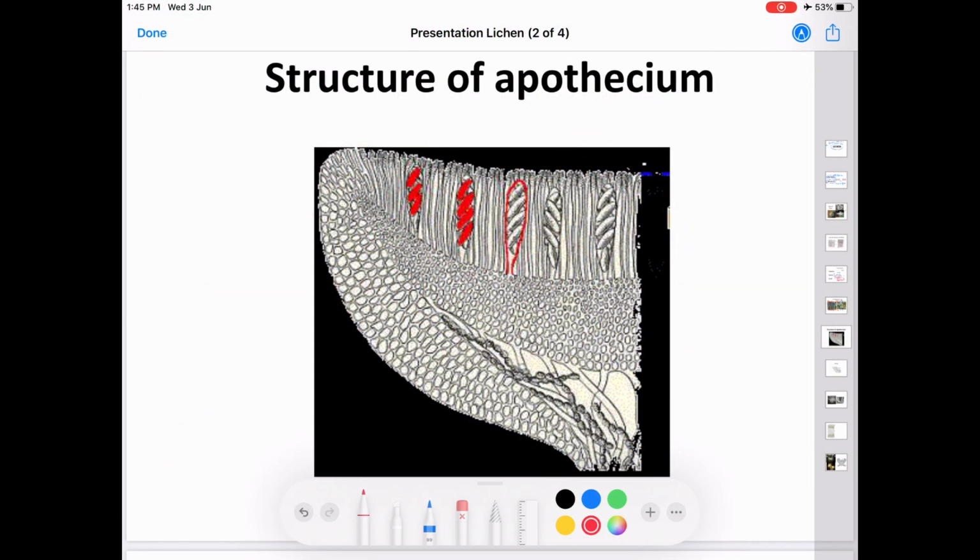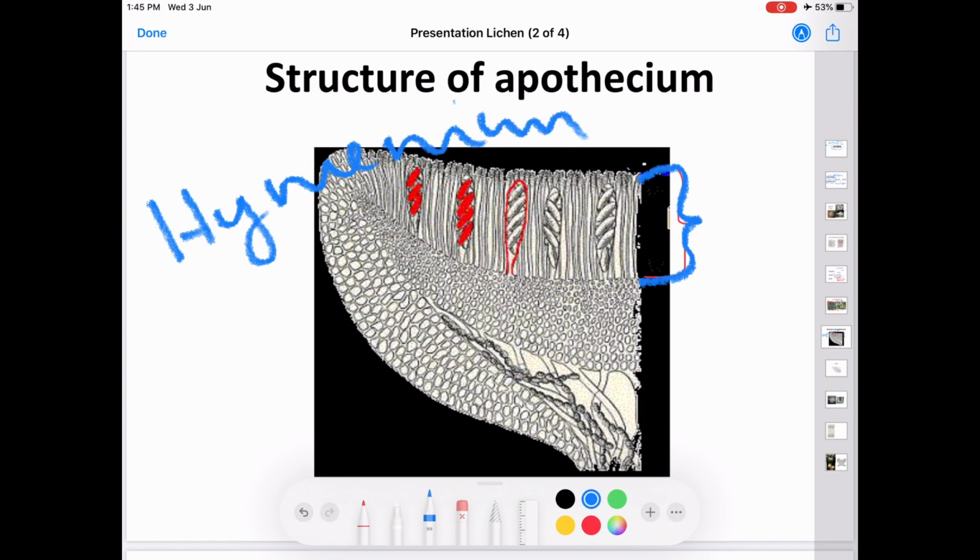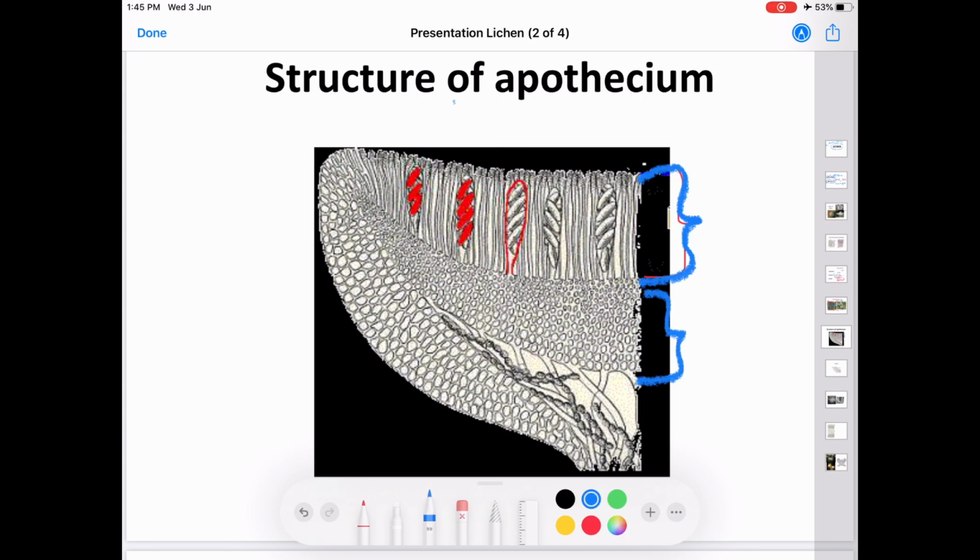Now, coming on to the structure of apothecium, the apothecium is divided into three different layers. Among this, the first layer is this region, the hymenium. The second layer is the hypothecium, this region.